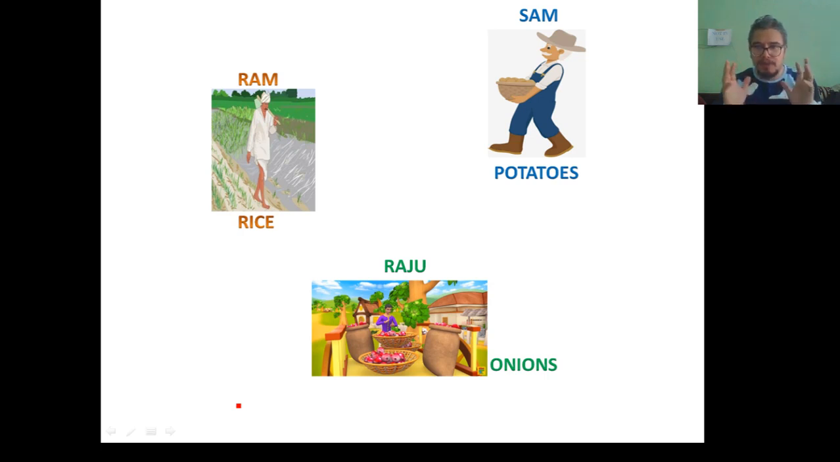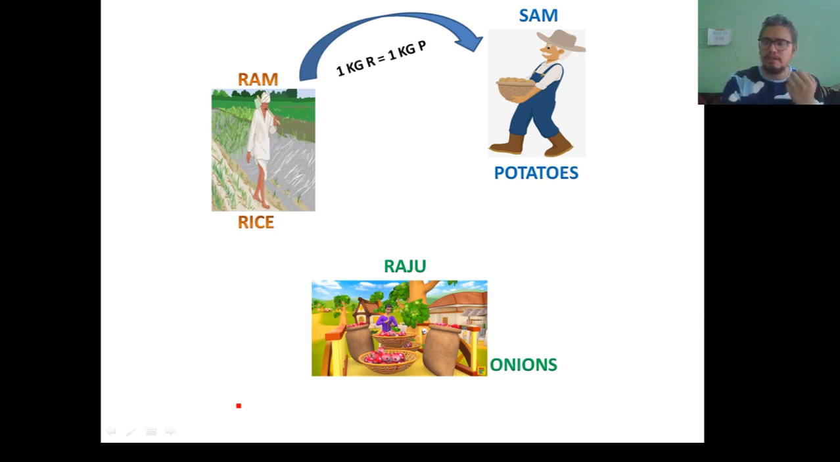Now there are three parties in the system. Ram and Sam decided to exchange their product with each other. They agreed in such a way that the exchange rate is 1 kilogram of rice is equal to 1 kilogram of potatoes. Here R represents rice, P represents potatoes, and O represents onions. So Ram and Sam decide to exchange their product with each other, and the exchange rate is 1 kilogram of rice equals 1 kilogram of potatoes.